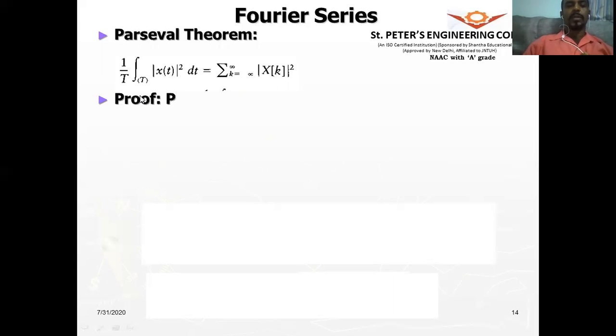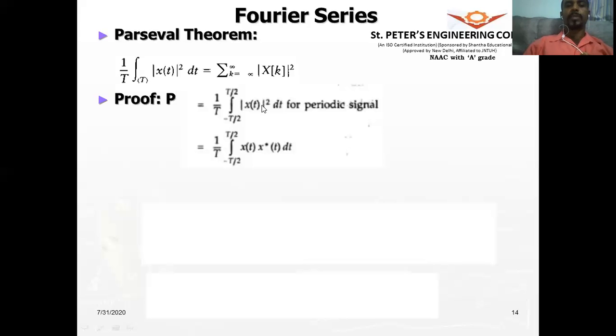All right. So the proof: the power of the periodic signal is given by 1 by T integral over 1 period of mod x of t whole square dt. For a continuous time signal, how we find the power of a periodic signal, we have discussed in unit 1. Power signals are periodic signals.